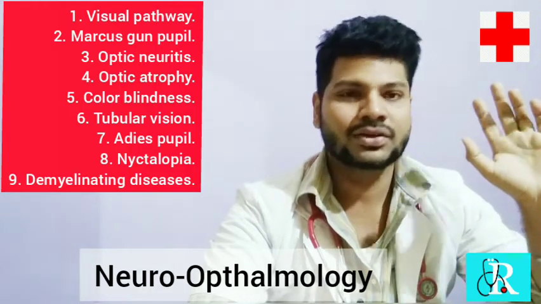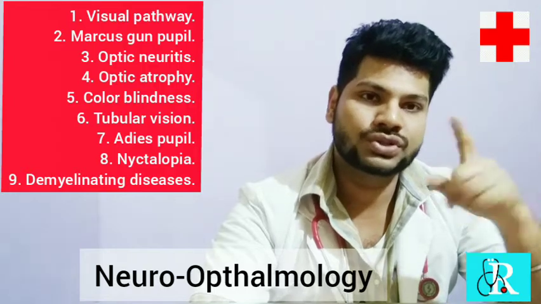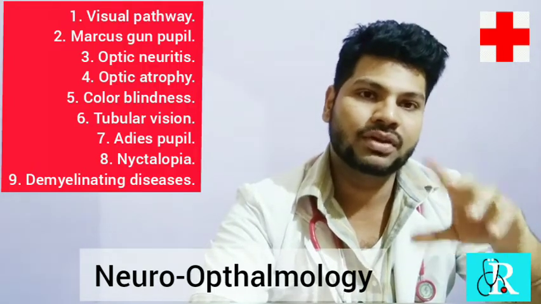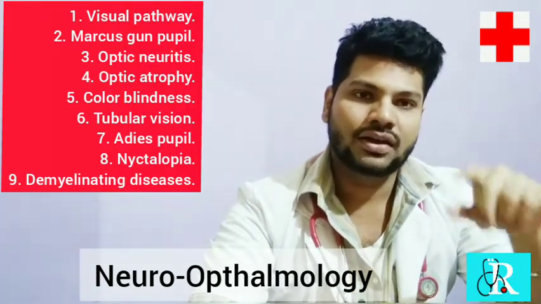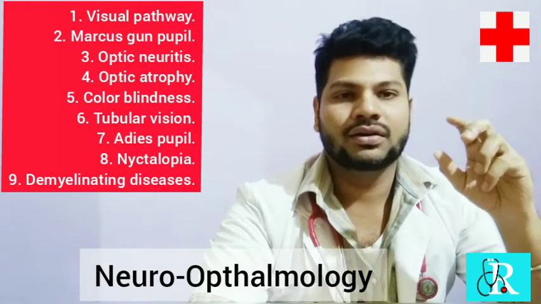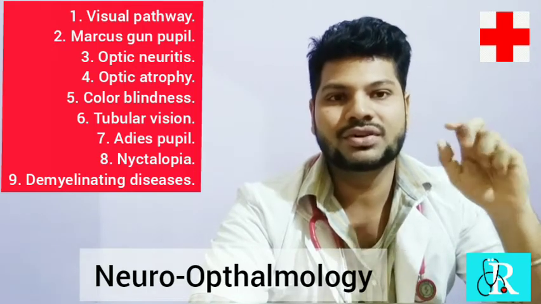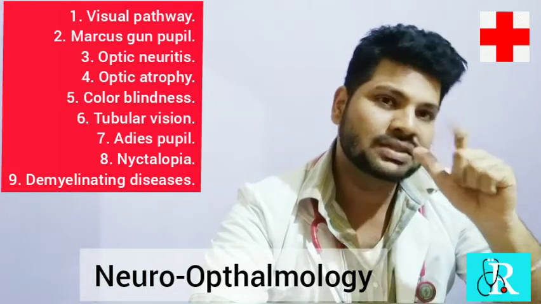treatable. Okay, it is a hereditary disorder wherein there is a deficiency of cone cells. Cone, C for cone, C for color. So you have to remember it in this way: C for cone, C for color. And the rod cells are the ones which pursue the black and white, the dim light vision, which form the dim light vision. Rod cells, cone cells, C for cone, C for color.